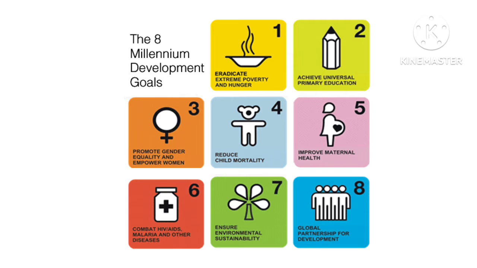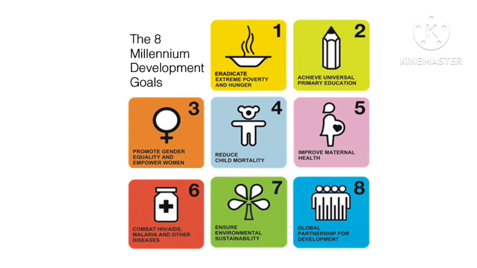So the first one is eradicate extreme poverty and hunger. Second one, achieve universal primary education. Third, promote gender equality and empower women. Fourth one is reduce child mortality. Fifth one is improve maternal health. Sixth one is combat HIV or AIDS, malaria and other diseases. Seventh one is ensure environmental sustainability, and eighth one is develop a global partnership for development.